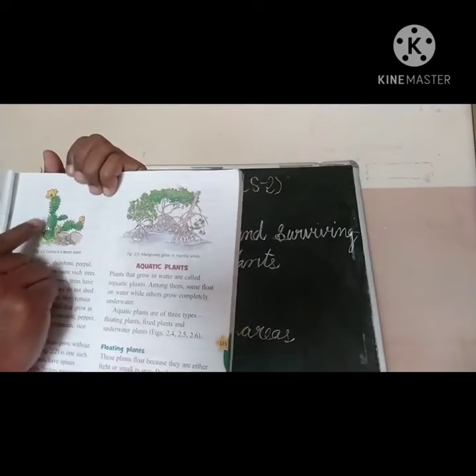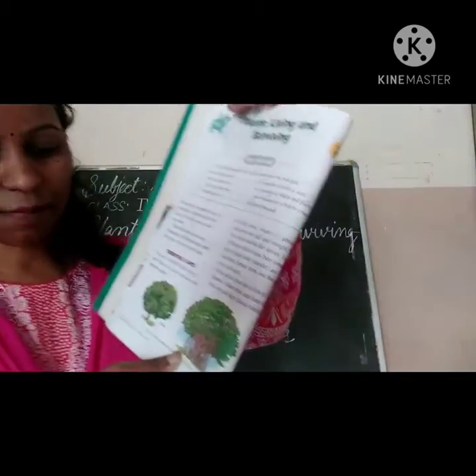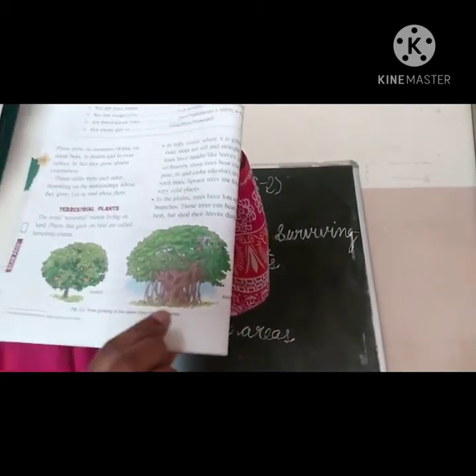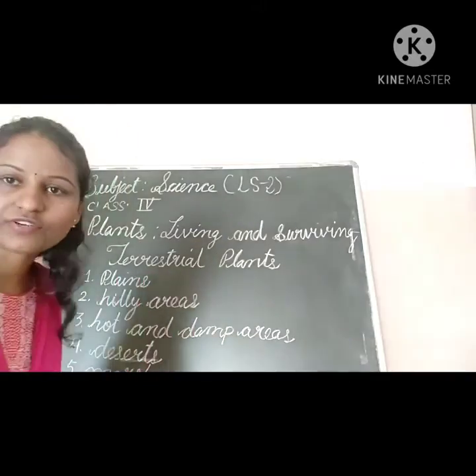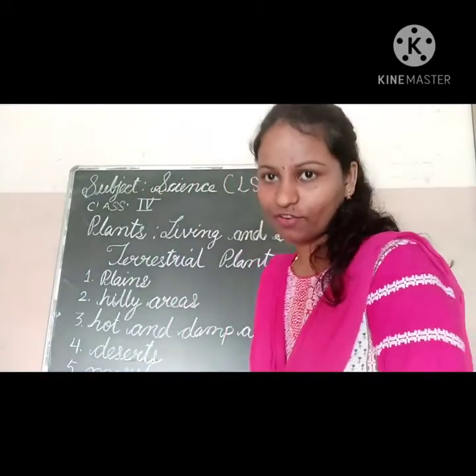Yes, cactus has only one flower. The leaves are modified into spines. Okay, here are the terrestrial plants which grow in the plains. This is the mango tree. This is the banyan tree. Yes, I hope you have understood everything. Okay, so here they have not given the examples for this one. Okay, children, I hope you have understood everything.